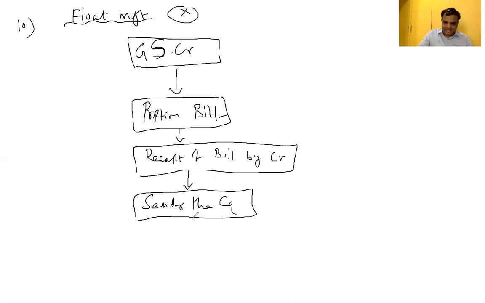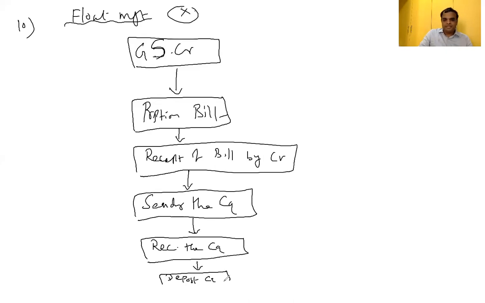After you send the check, I receive the check. After receiving the check, I deposit the check in the bank. After depositing the check, I realize the cash.